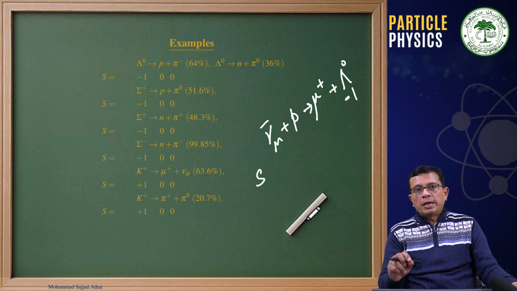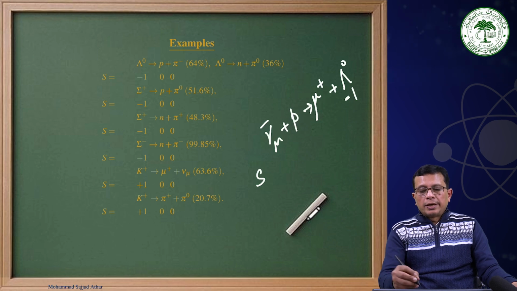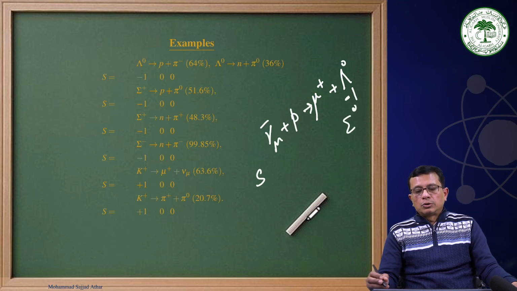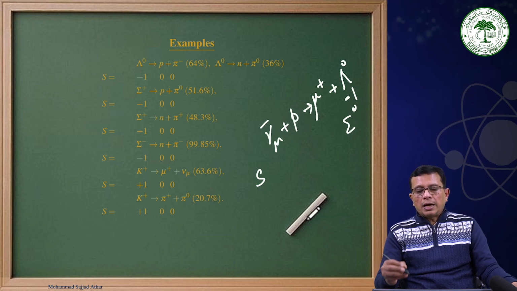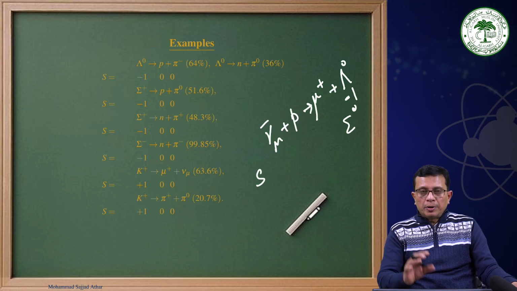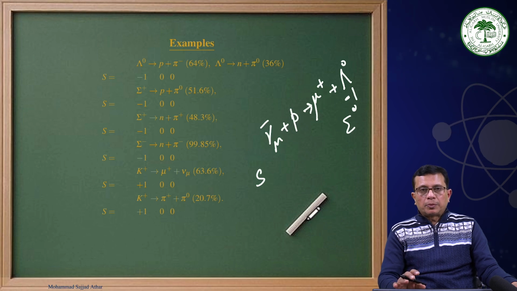processes. While in the weak interaction process, instead of lambda 0, you can also have sigma 0, or similarly you can talk about other particles in these processes, and people found that they were being produced through weak interaction processes as well.